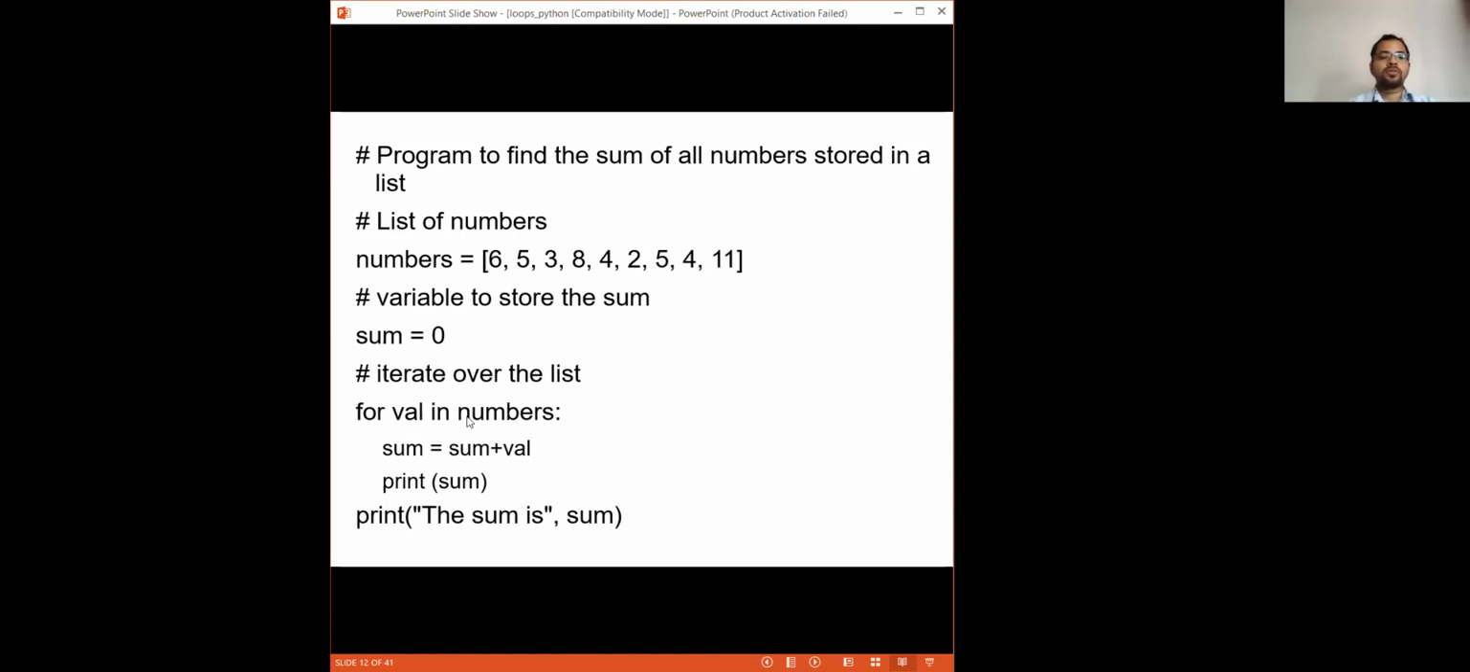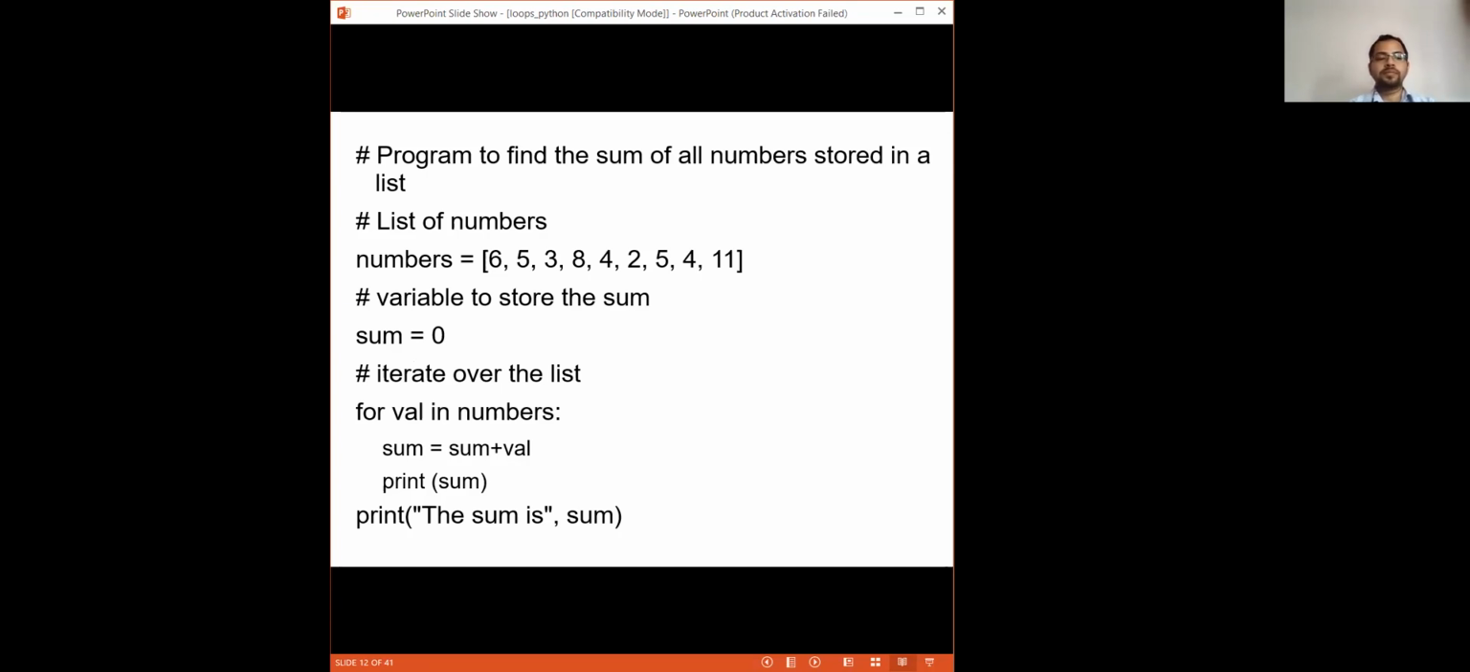So what it will do, it will take the first element and try to increase that sum by that value. If you are printing this, at the first iteration the sum value will be 0 plus 6, which is 6, and that 6 will be stored here. So you are updating that existing variable, and you can print that sum.